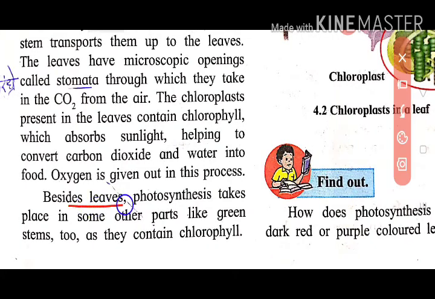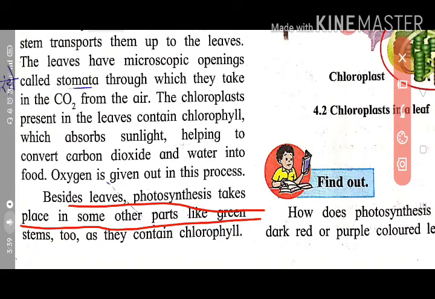See here, besides leaves, photosynthesis takes place in some other parts like green stems too. It is not necessary to have leaves. In many plants we can't see leaves. In desert plants we can't see separate leaves. Their leaves are converted into stems.